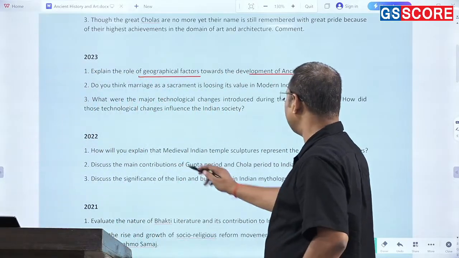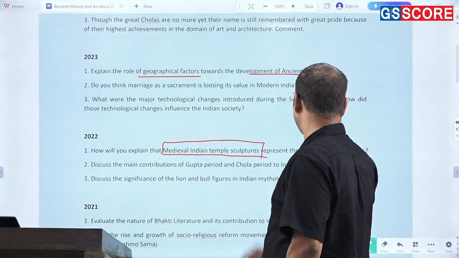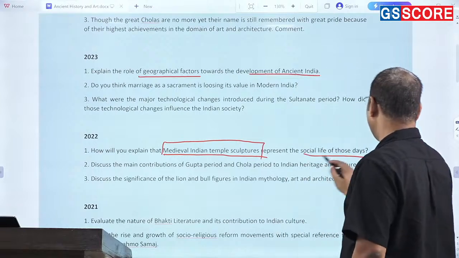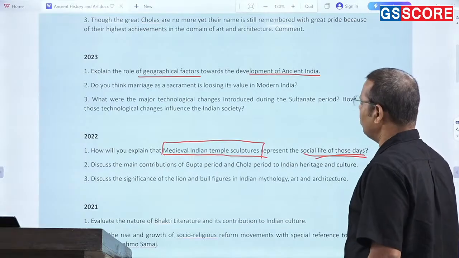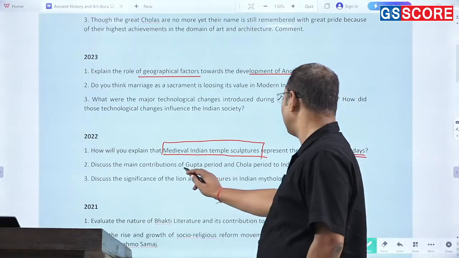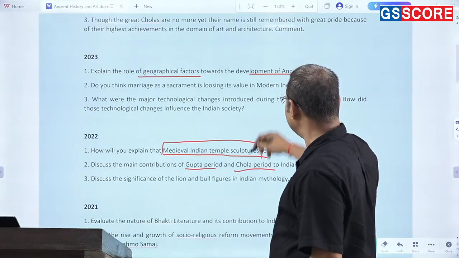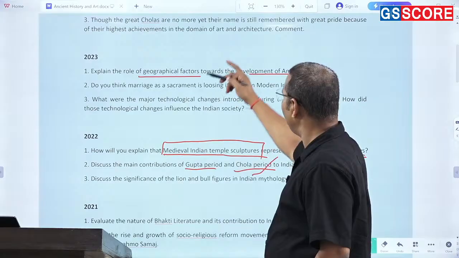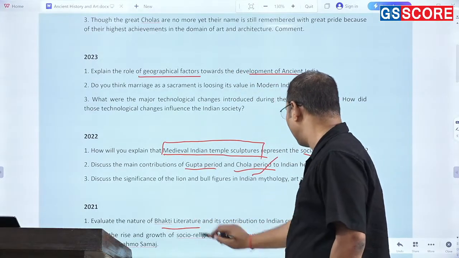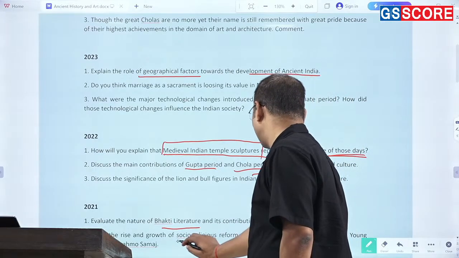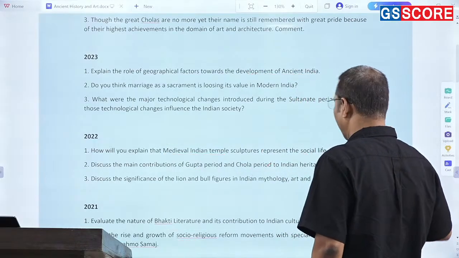So, you can see this question. 2022, they have asked again the medieval Indian temple sculptures, right? A very unique sort of question they have asked, from this part. And in fact, the way it represents the social life of that period. Then it is about the Gupta period and the Chola period. So 2024 also they had been asking one question on the Cholas, right? 2022 they had asked one question from the Cholas. 2022 Bhakti literature, right? And the rise of growth and socio-religious reform movements, specific that is from modern India, so we can avoid it, right?